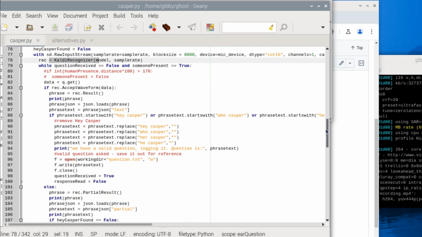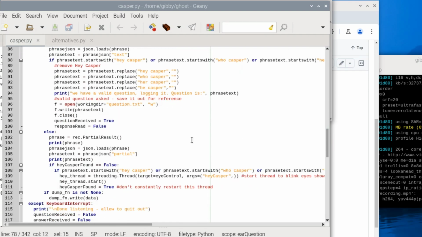What happens is, in this while loop down here, we are going to do an if-else statement. This one down here is what happens if we've got a partial, not an entire phrase, and this one up here is what happens when we have a full phrase. So we're listening. Whenever we start hearing words, we're going to analyze them, and then we're either going to look at the partial response or the full response.